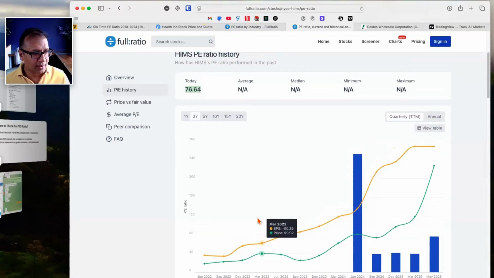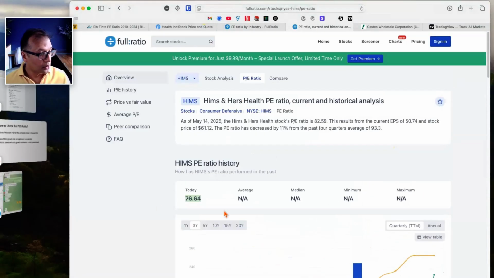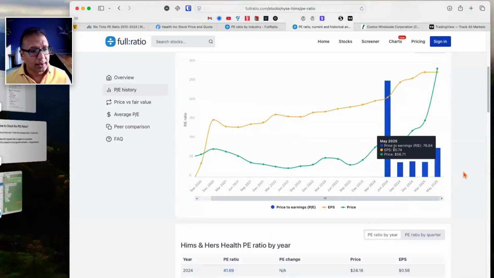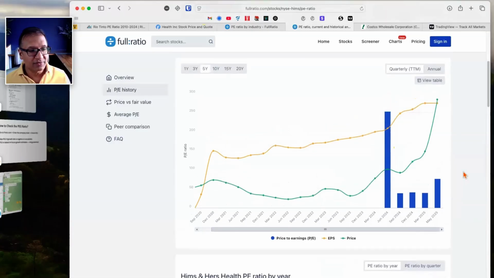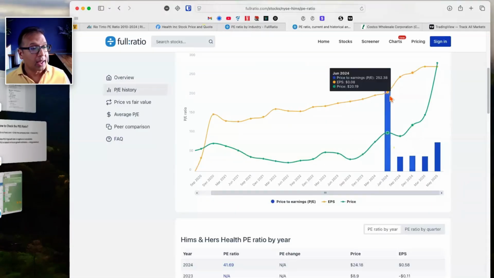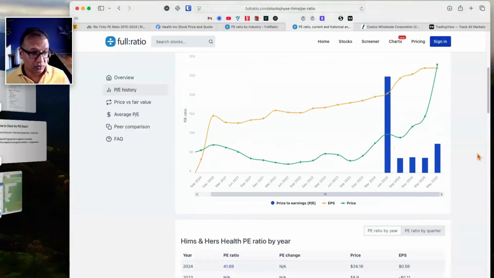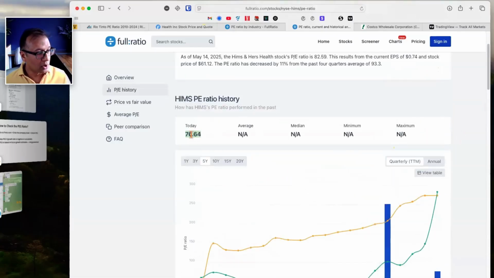Now that makes me think, is this a new company? I don't know. Let's go to 5 years. Nothing. So, you now have to make a decision. Do you want to invest in a company that's very new? Although it doesn't have an average PE ratio, if you just want to eyeball, ignore the 2024 because this seems like the very first time it was released. What is the average PE? Average PE is somewhere around here, which is maybe 41. So currently it's 76 times, so a lot higher.